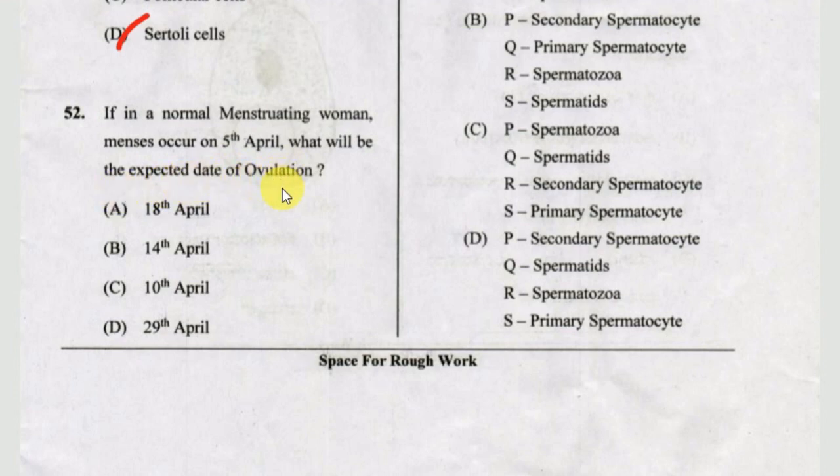Next, if in a normal menstruating woman, menses occur on 5th April, what will be the expected date of ovulation? Option A, 18th April, B, 14th April, C, 10th April, D, 29th April. The correct answer to 52 is option A. Okay, next one.